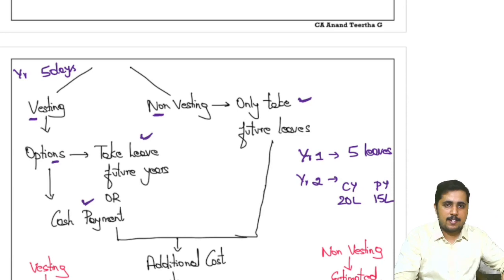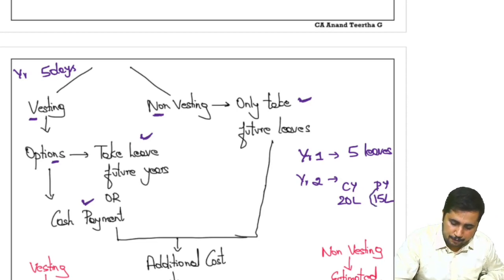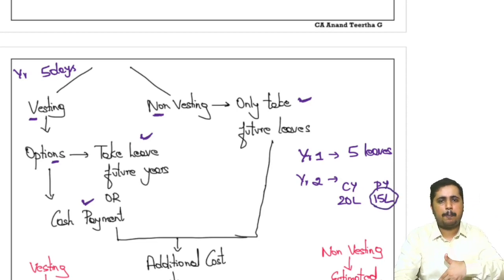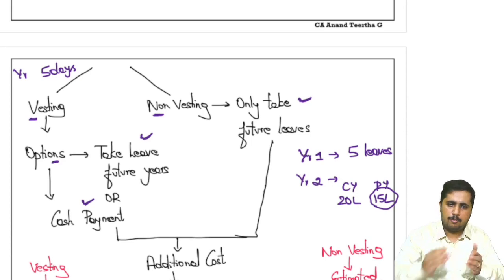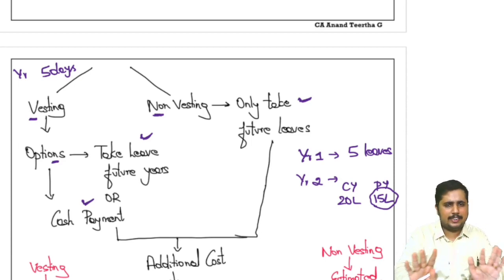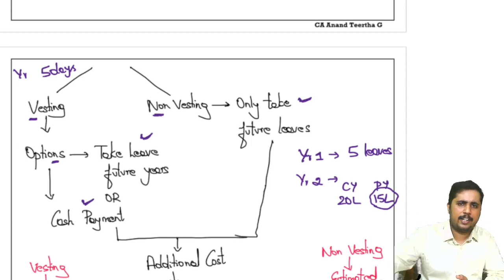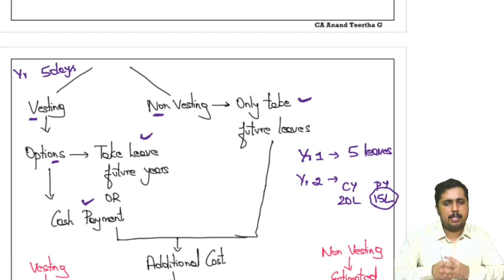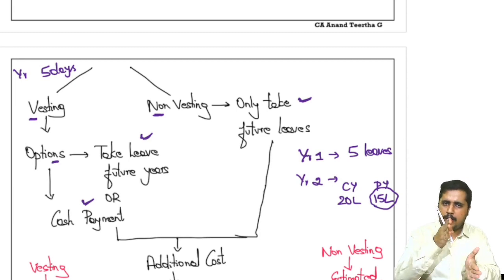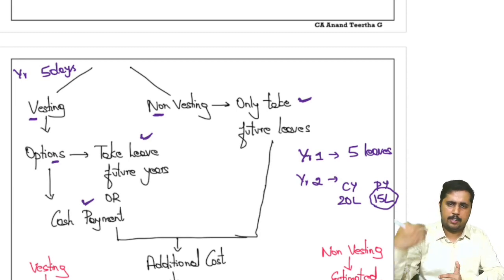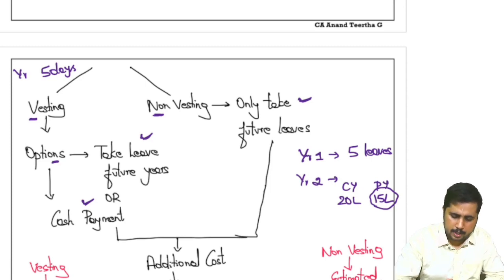He has both of them, which he can encash now. If it is vesting, for this 15, let's assume that the carried forward period is restricted to 1 year. After 1 year it will lapse. Let's assume that it can be carried forward to the second, third, fourth year also, depending upon the contract they have. But for the time being, let's assume that year 1 can be carried forward to year 2, but after that it is not allowed to be carried forward, it will lapse. That is our assumption.